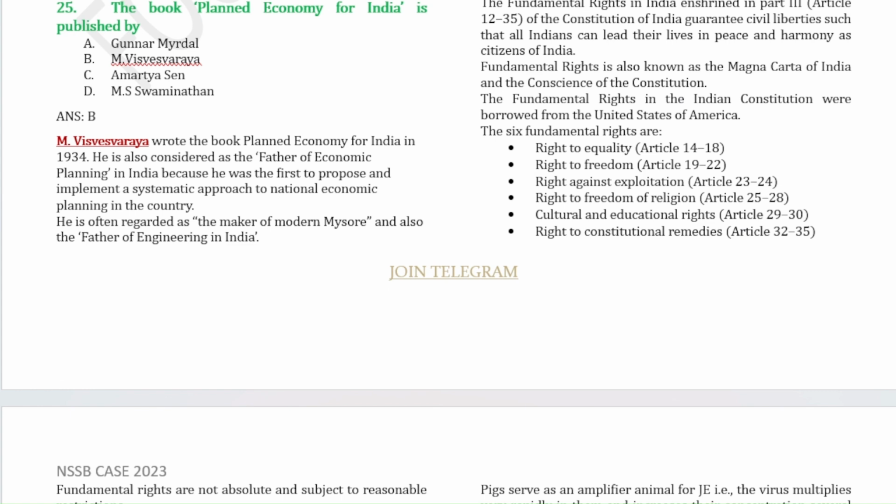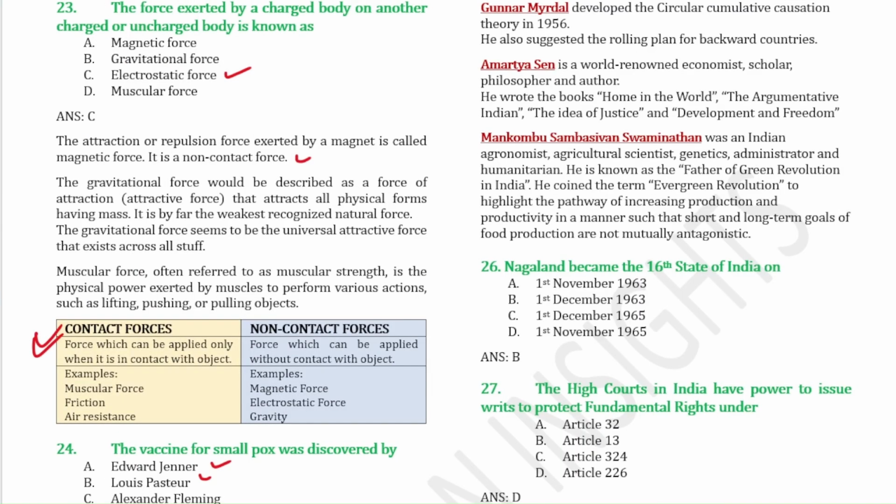Question number 25. The book Planned Economy for India was published by M. Visvesvaraya. He is also known as the father of economic planning, and he is also known as the father of engineering in India. So regarding Gunnar Myrdal, you can go through the points. Amartya Sen, you go through the points, especially the books that he has written, Home in the World, The Argumentative Indian. These books are important from an exam perspective. And then M.S. Swaminathan is known as the father of the Green Revolution in India, and he coined the term Evergreen Revolution.